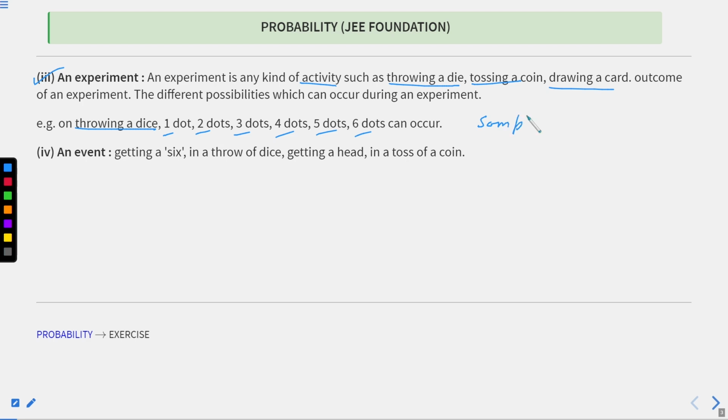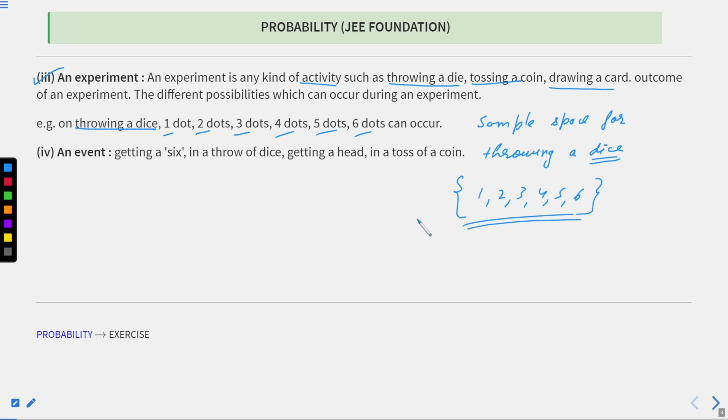So the sample space for throwing a dice is 1, 2, 3, 4, 5, 6. So this is my sample space. This is my whole experiment. Okay, an event, what do we mean by an event?